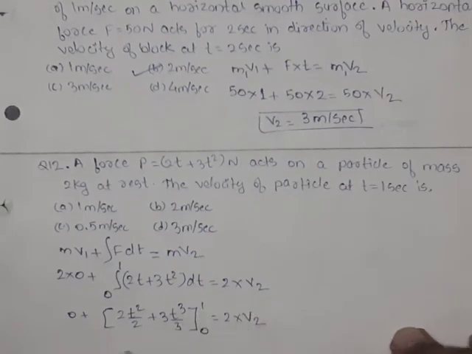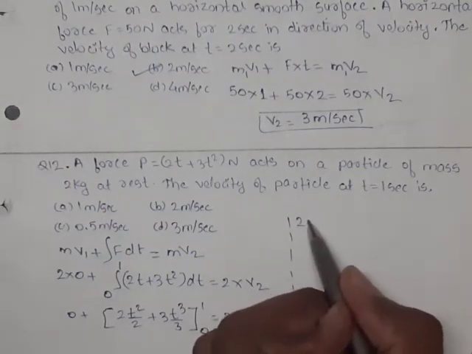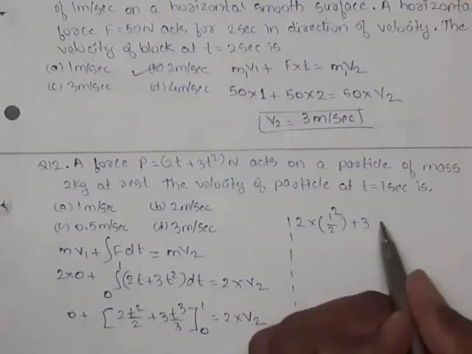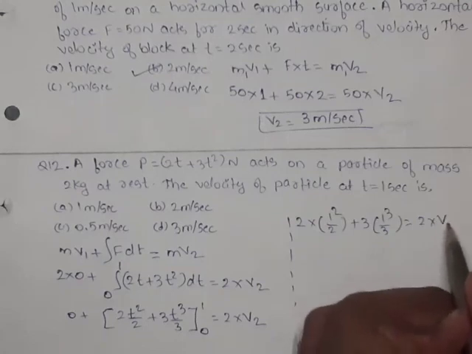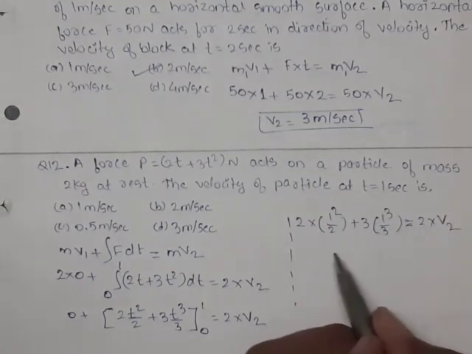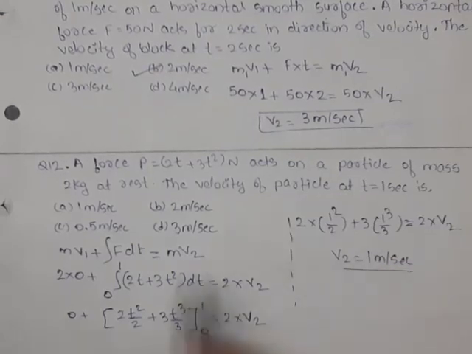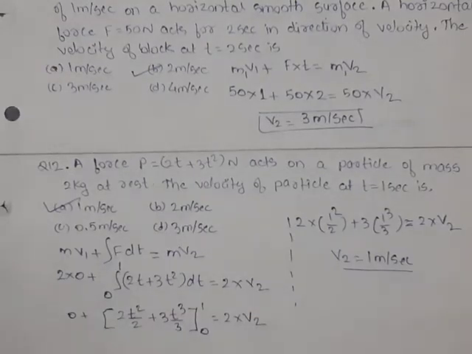Now we are putting the values, lower limit, upper limit. So to get the solution of this bracket, it will become 2 into 1 square by 2 plus 3 into 1 cube by 3 equal to 2 into v2. So finally on simplifying we get value of v2 equal to 1 meter per second. So from this, option A is correct. That is velocity of particle at t equal to 1 second is 1 meter per second.